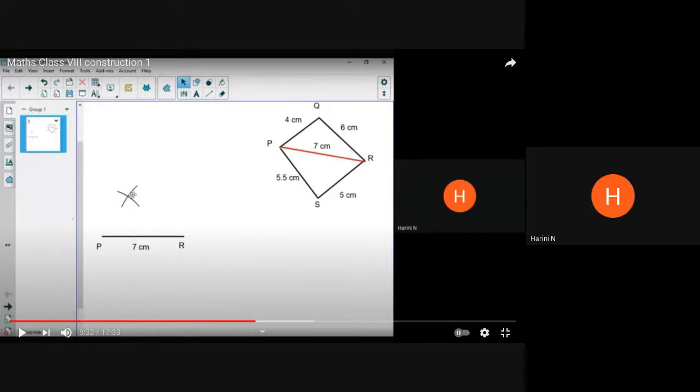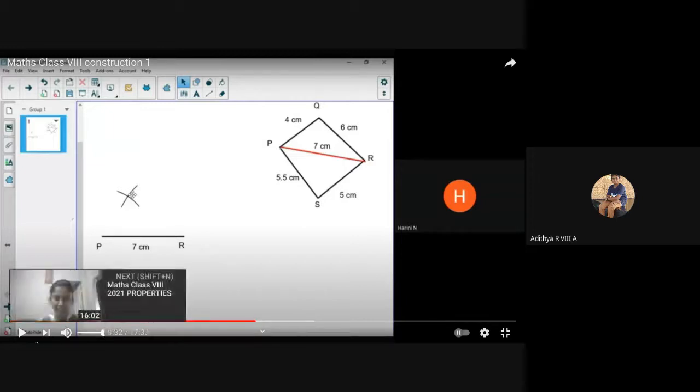Anything to tell me? Ma'am, I could draw the triangle, ma'am. Okay, good. With two arcs, name it as PQR. The point of intersection, you should name it as Q. Join PQ and QR. Ma'am, should we first write the measurements of PQ and QR? Yes, you must write it. Once you join PQ and QR, you can write it. All right? So everything we will do in the white sheet, the unruled side of your record. Yeah, ma'am.